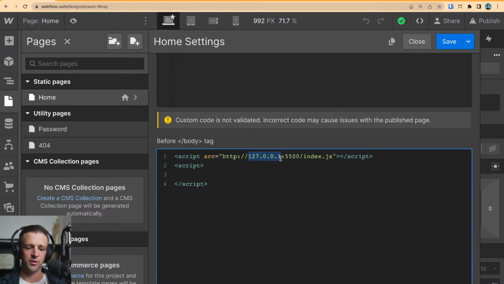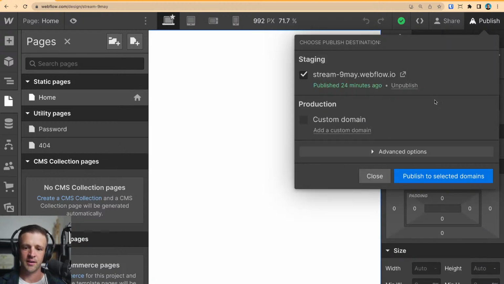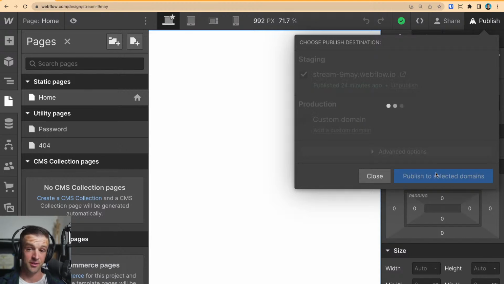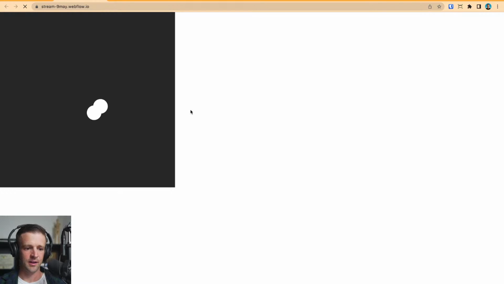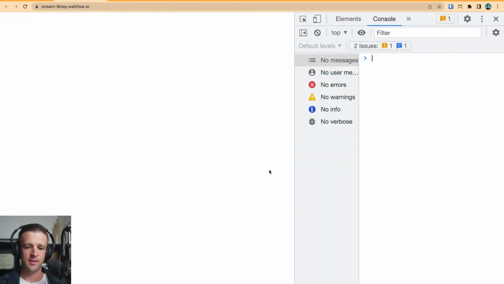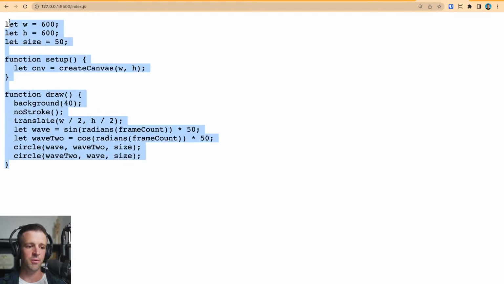Localhost is the same thing as 127.0.0.1. So I'll save, and now I'll publish, but stuff's going to be broken. So we're expecting things to be broken, but that's okay. We are incrementally learning what we need to do. And if I save, you can see stuff is broken. I'm not getting any error messages, but the thing is that I'm running index.js, which we know is here, but nowhere have I told my project to import p5.